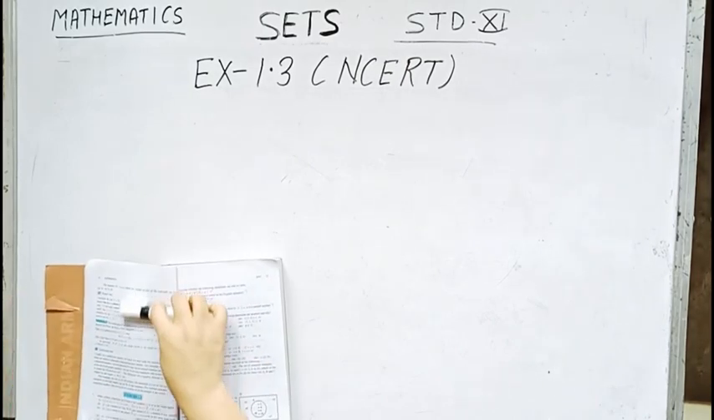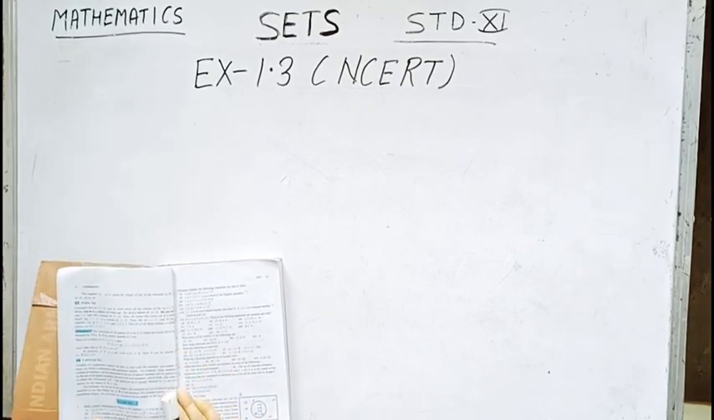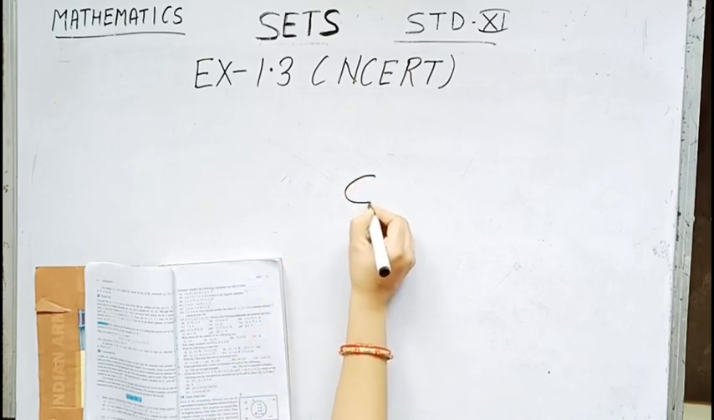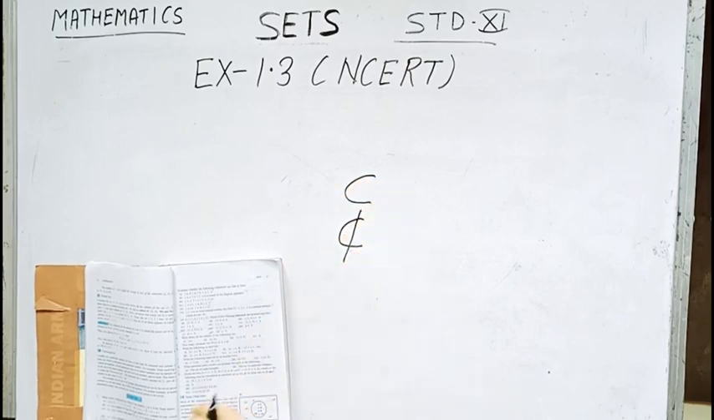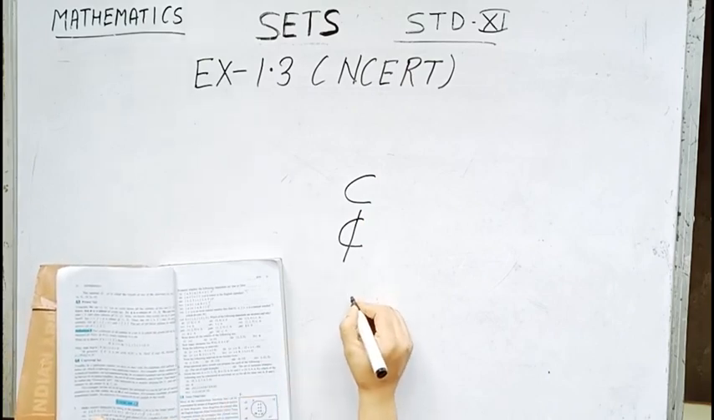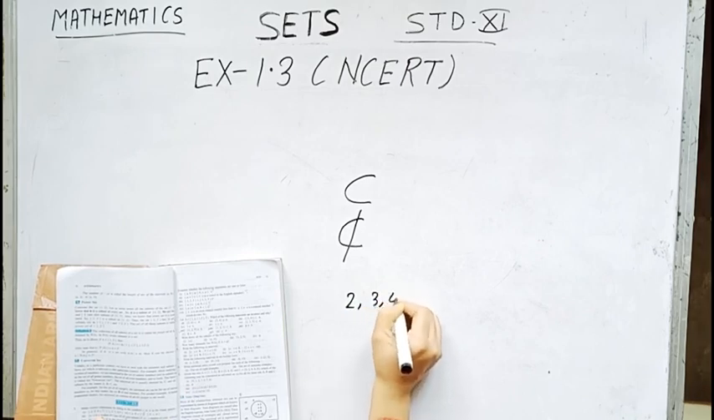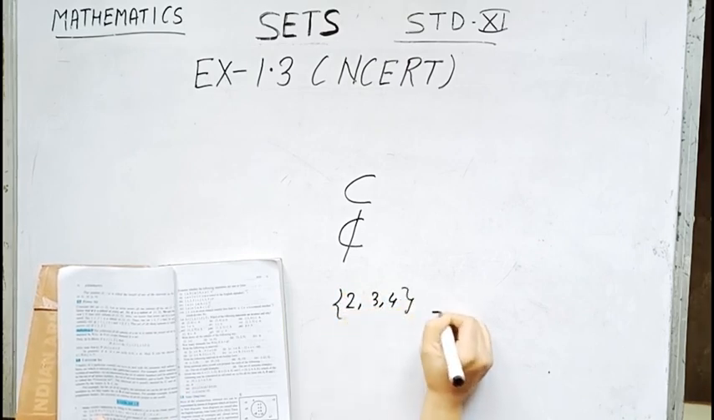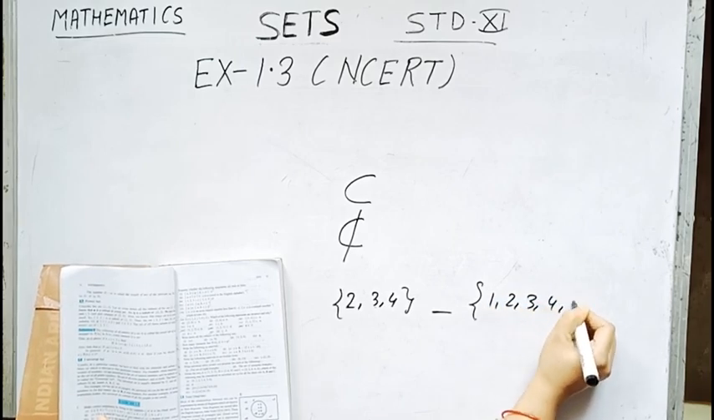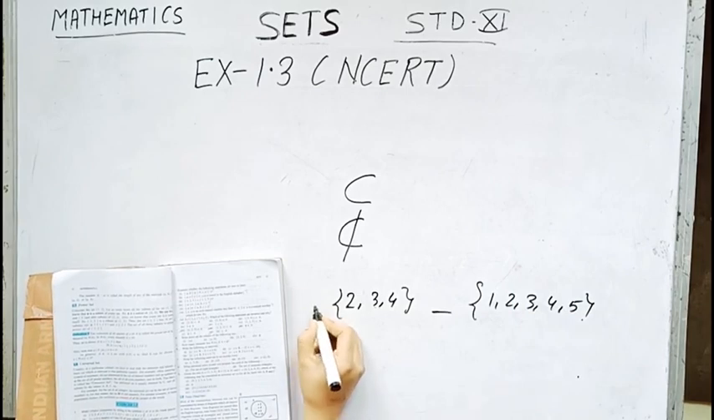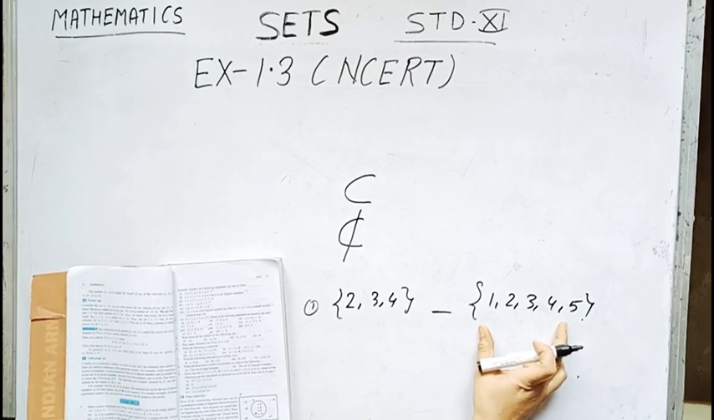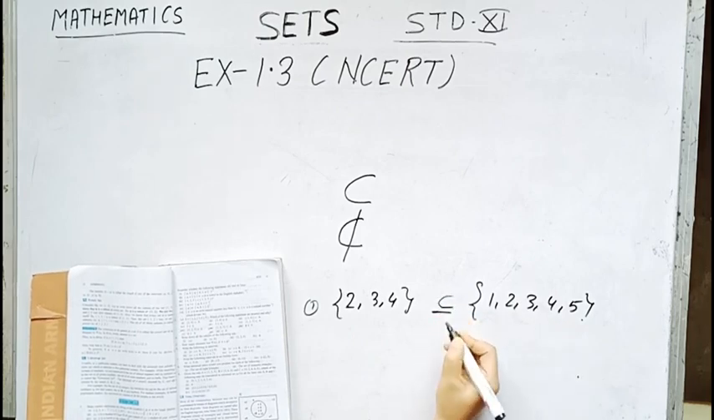Now children, exercise 1.3, question number 1 is: make correct statements by filling in the symbols subset or not a subset in the blank spaces. Number 1 is {2, 3, 4} blank space {1, 2, 3, 4, 5}. This is subpart number 1. Obviously all elements of the first set are also elements of the second set, so it is a subset.